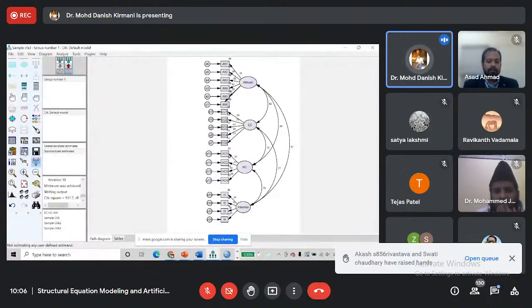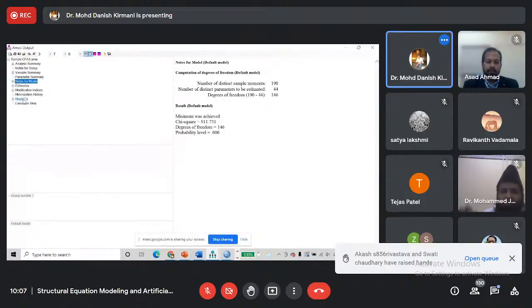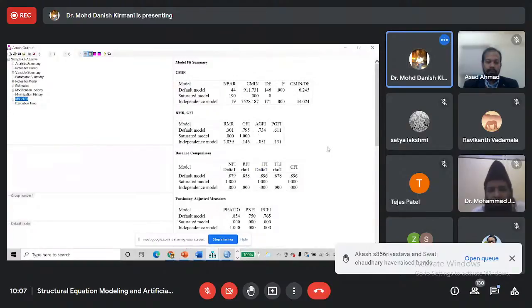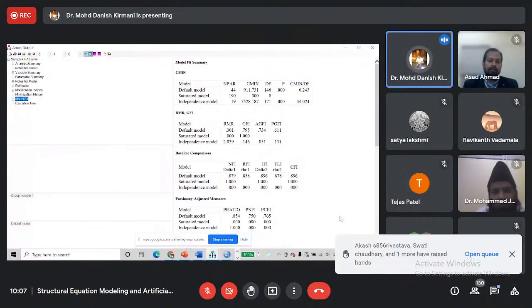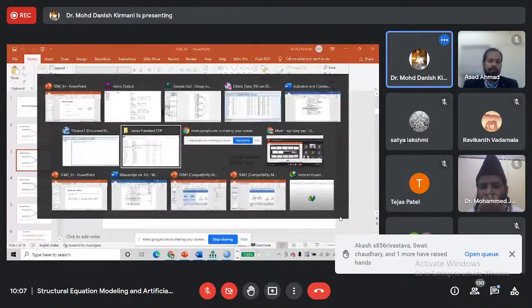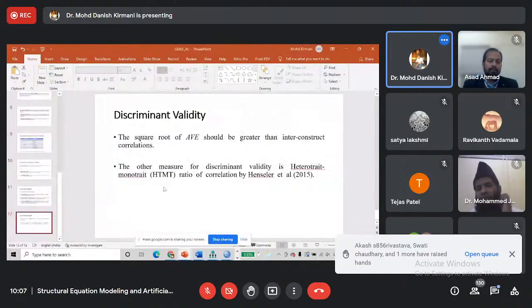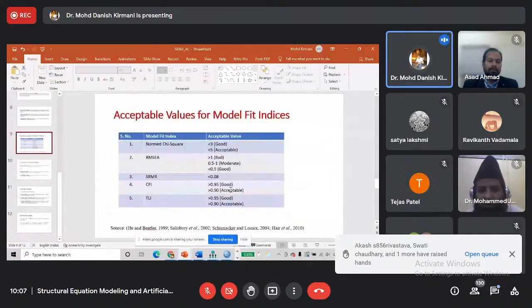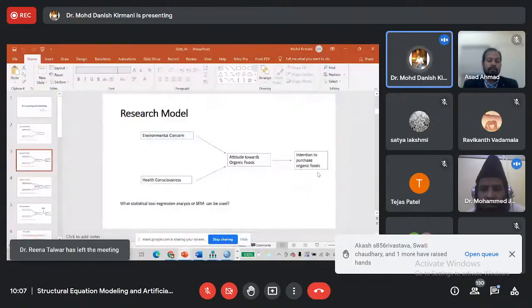By clicking here, view text, we will get an output file. We will click view text and check model fit. CMIN by df is our normed chi-square. If we correlate it with our table, which mentioned the acceptable values, the normed chi-square, if it is less than 3, it means our model fit is good. If it is less than 5, still we can accept.